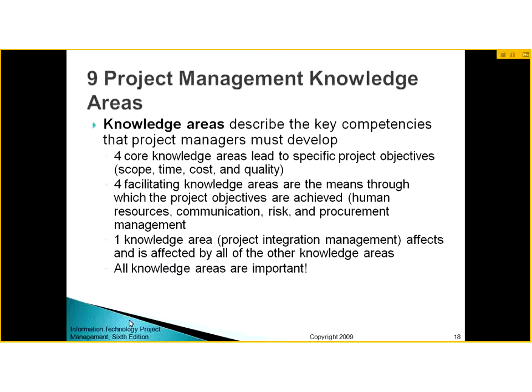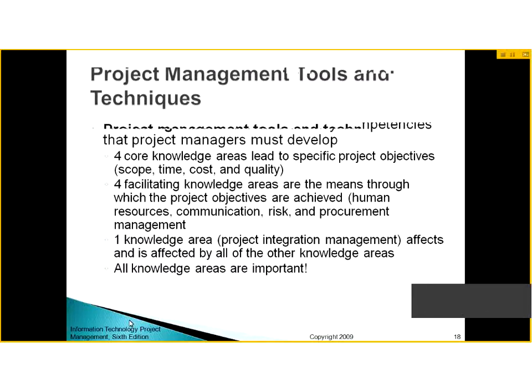If we take an overview, these knowledge areas basically describe the key competencies that a project manager must develop. 4 core knowledge areas lead to specific project objectives like scope, time, quality, and cost. Facilitating knowledge areas are the means through which the project objectives are achieved, and these are human resources, communication, risk, and procurement. And one knowledge area, project integration management, affects and is affected by all the other knowledge areas, and all of them are very important.